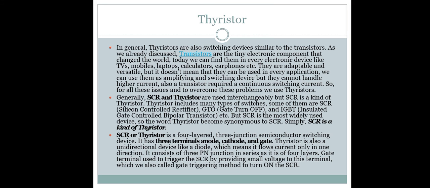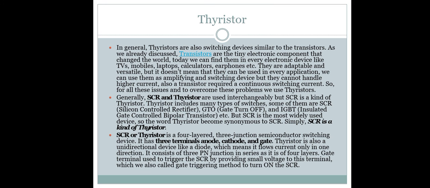Then what is the SCR or thyristor? It is a four layer, three junction semiconductor switching device, and it has three terminals: anode, cathode, and gate. Thyristor is a unidirectional device like a diode.